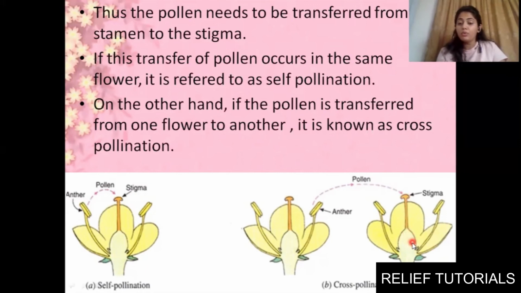Here it will settle and start developing the pollen tube, which will penetrate inside the ovary. Then we already studied that one male gamete will fuse with the egg cell and the second male gamete will fuse with the polar nuclei and will form endosperm 3n and diploid zygote. Clear? Okay, it's quite easy, you just need to remember the diagrams. Then your concept will be very clear and you don't need to mug up the process.